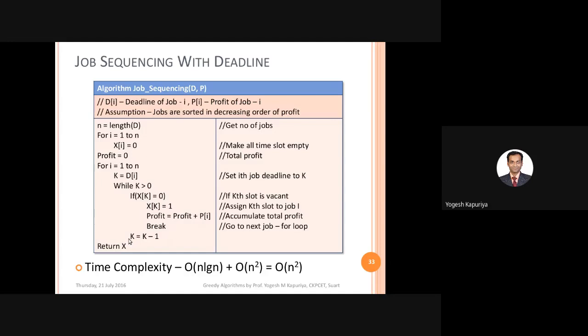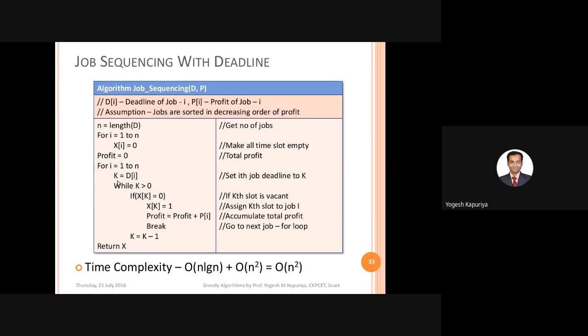Once you look at the previous slot, again you should check for this, again you should check for this, till your k is greater than 0. So now you can understand why we are using this while loop. That means you are starting from the last most appropriate slot for that particular job, which we have found using the deadline of that job, and then we look in all the slots starting from its deadline to 0. Whenever a slot is empty, you will schedule that particular job and you will break. This break is for the while loop.